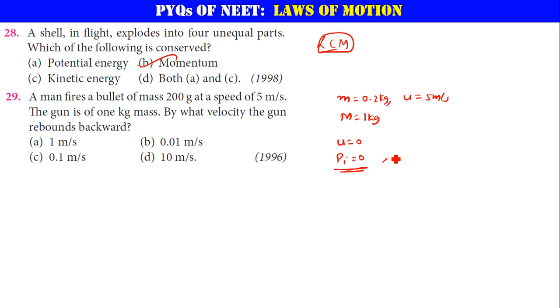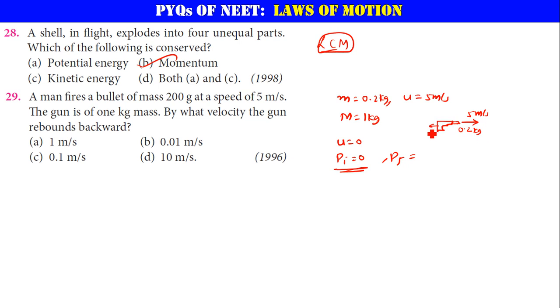Now what about final momentum? Let us say the gun is firing the bullet. The bullet will be going in this direction and the gun will be rebounding back in this direction. The bullet velocity is 5 meter per second and its mass is 0.2 kg.